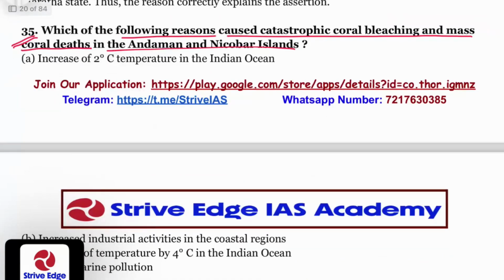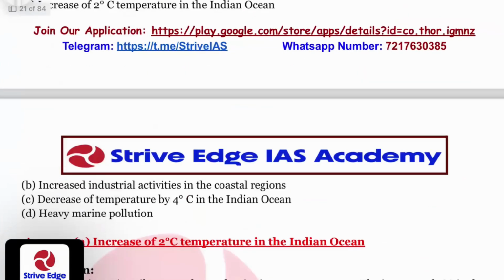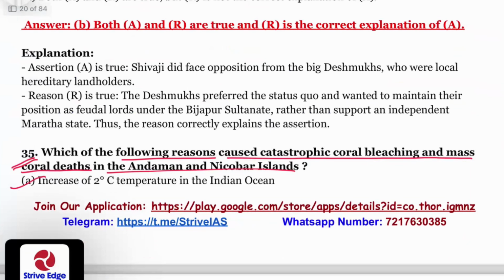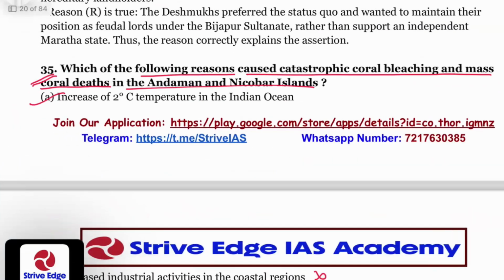So the first option is increase of 2 degrees centigrade temperature in the Indian Ocean. Second option is increased industrial activities in the coastal regions. That's wrong. Decrease of temperature by 4 degrees centigrade, that's also wrong. Heavy marine pollution, that's wrong. The first option is the correct answer because increase in temperature leads to mass coral deaths.